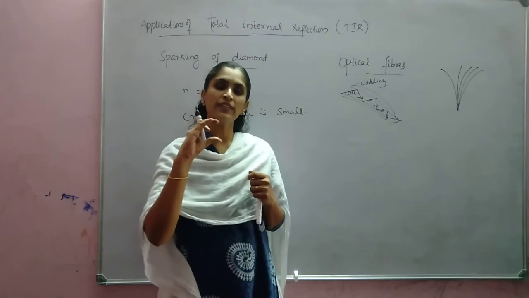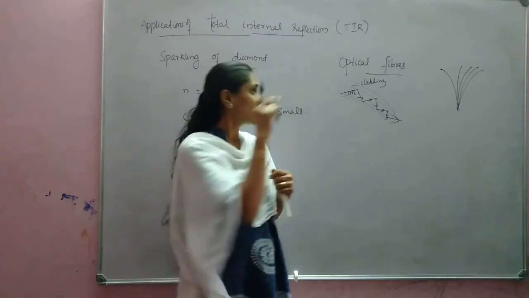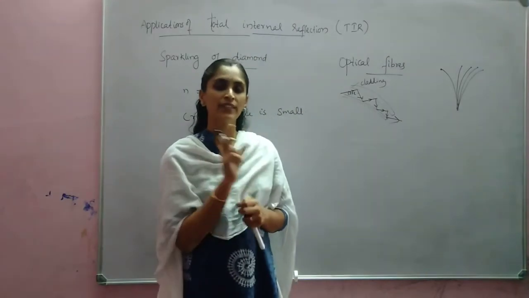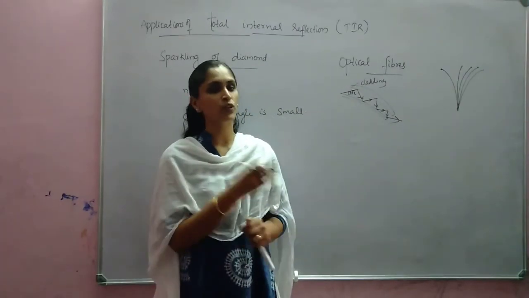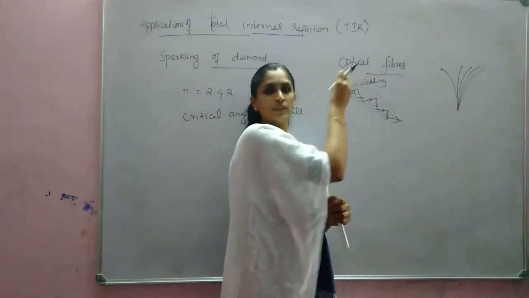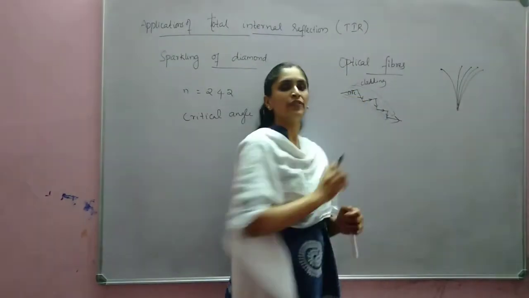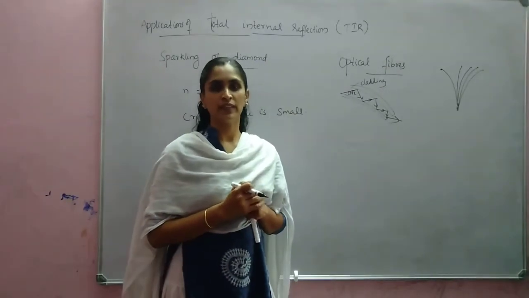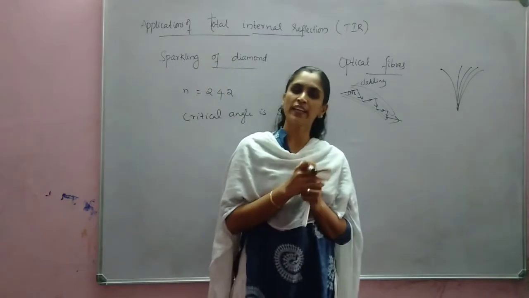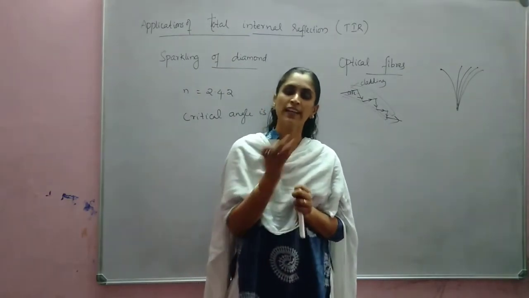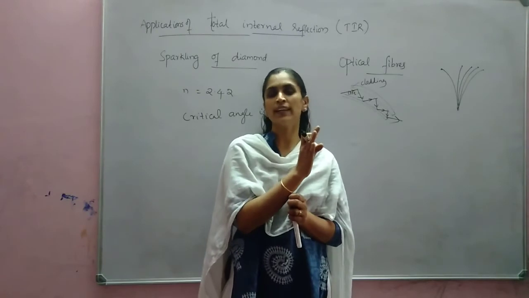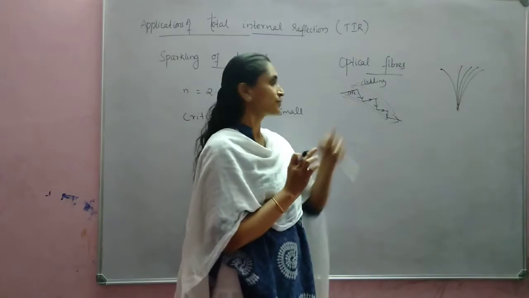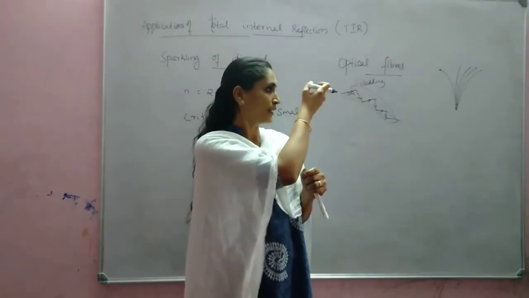The two materials will be the core and cladding. The refractive index of the core will be more than the cladding, and light will be incident in such a way that it satisfies the condition of total internal reflection, because we can decide the refractive index of the core and cladding. If we know it, we can find the critical angle, and if the light is incident at more than the critical angle, total internal reflection takes place. By using that, we can design these decorative lamps.